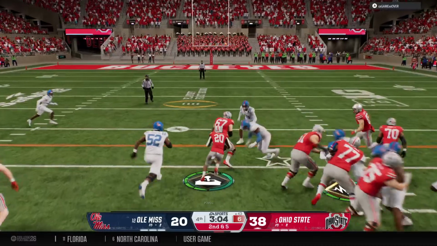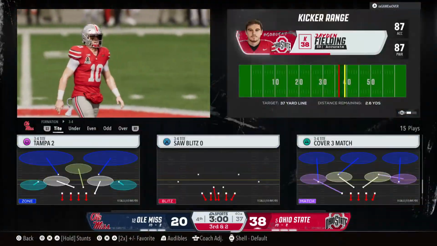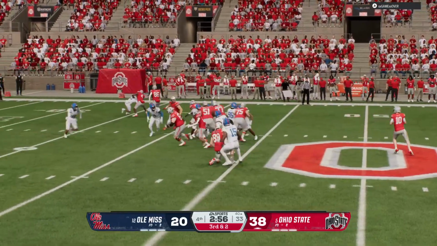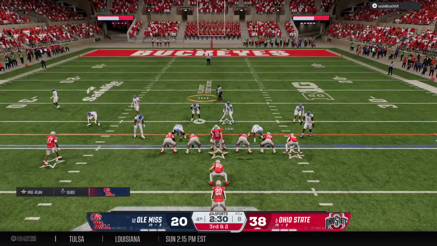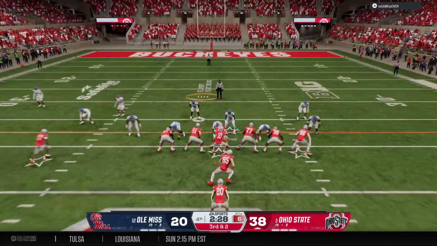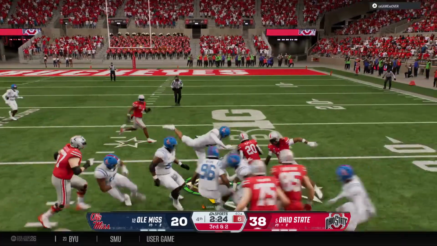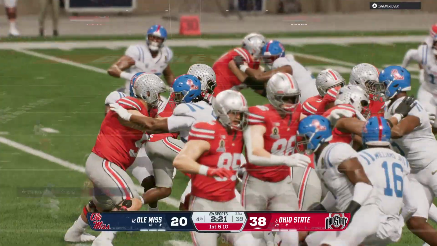They'll run it here. Stopped short of the marker after just a short gain. Third down play for this offense. Can he make it to the marker? That's big. They convert on 3rd and set him up 1st down from the 32.